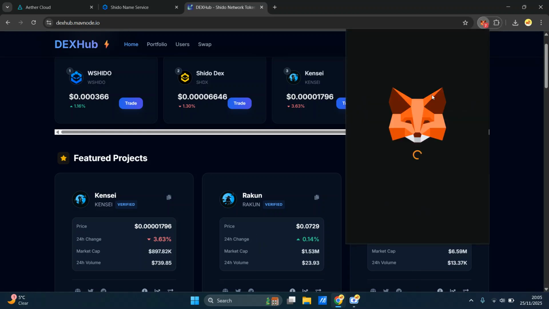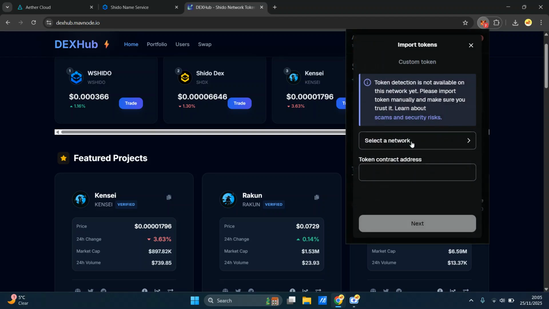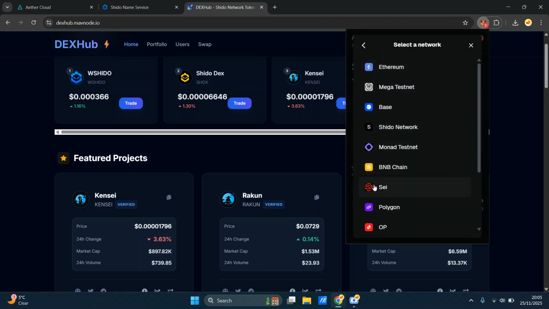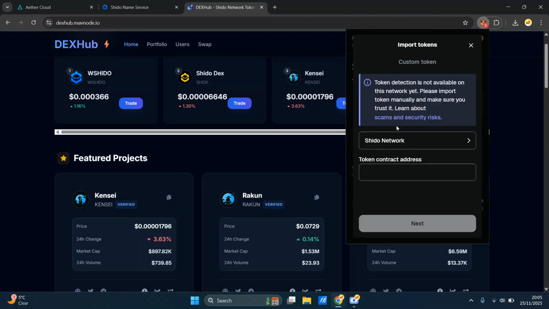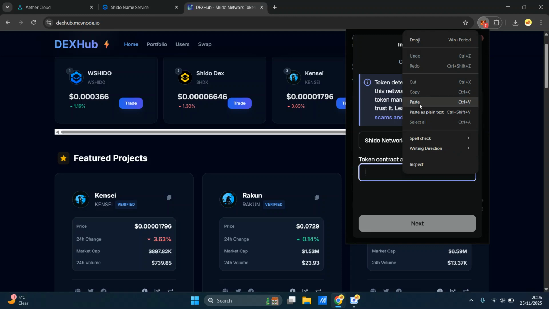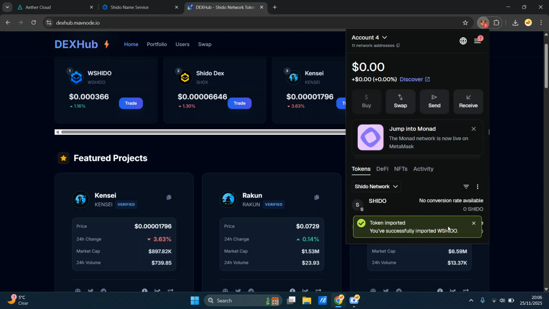Go back to your MetaMask. You do the same process for your mobile device. Click here, import tokens, select your network, ignore all of these other ones. We're on Shido Network, which is over here. Paste that in there. See, it already populates what it is and everything. So everything's done. Just import that, and there you go. You got a confirmation right here. So now, if I move that out of the way, you see the wrap Shido here.